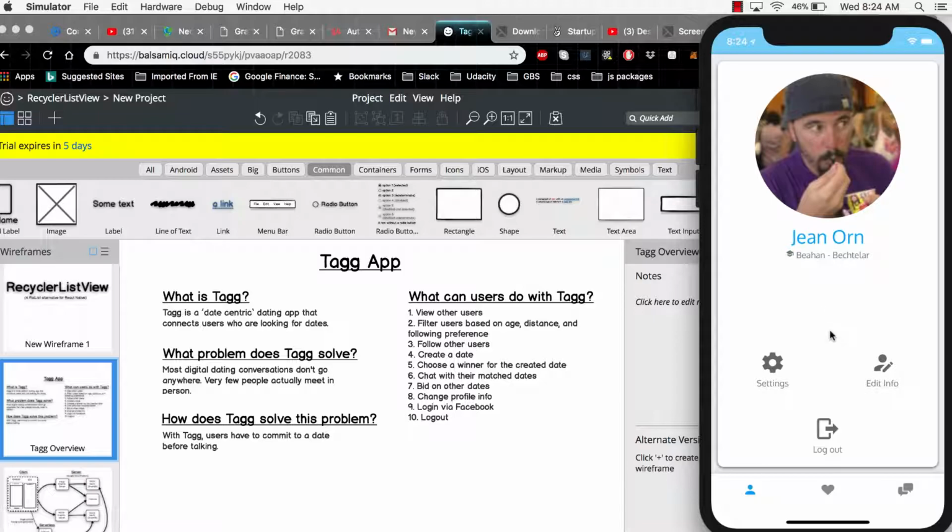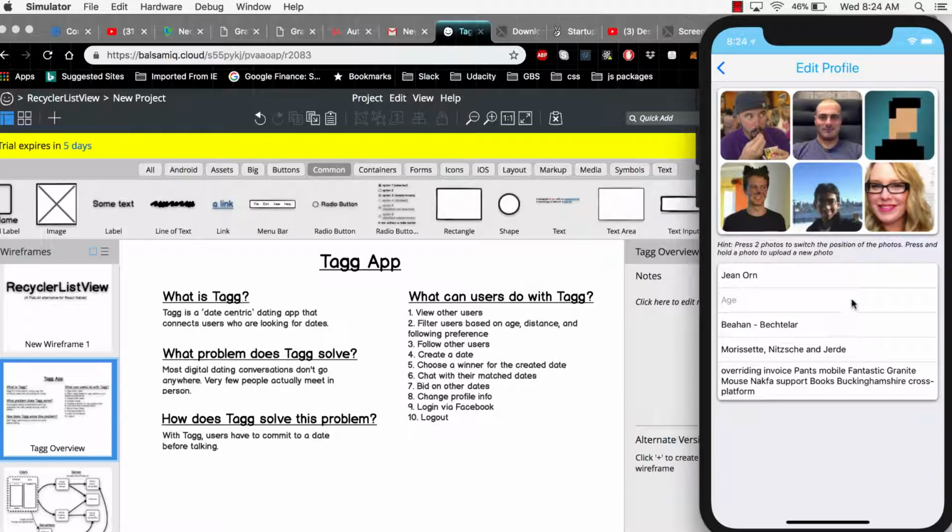I can come in here and edit info, and this allows me to edit my profile picture or any other pictures I have on my profile. I've got a little hint here. It says press 2 photos to search position the photos. So I can come in here and click this person and then click this person. It would actually switch my profile picture.